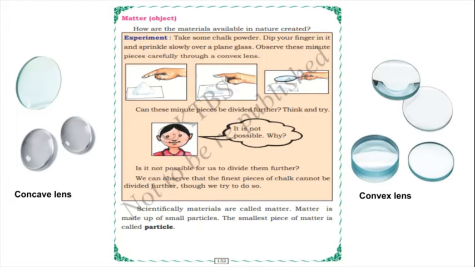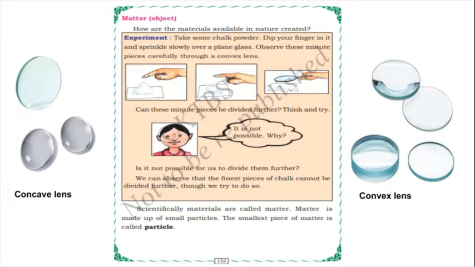Can these minute pieces be divided further? Think and try, children. Once you make the chalk piece into powder, can you divide it again? No, it is not possible, because we have already made it powder. The girl is saying it is not possible.